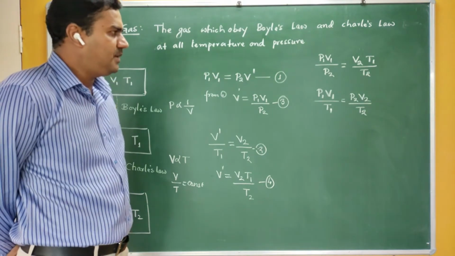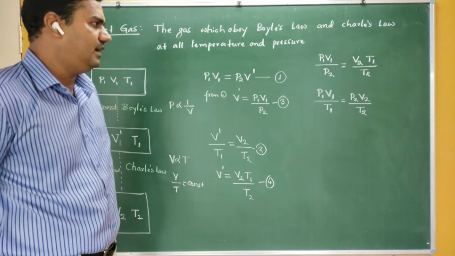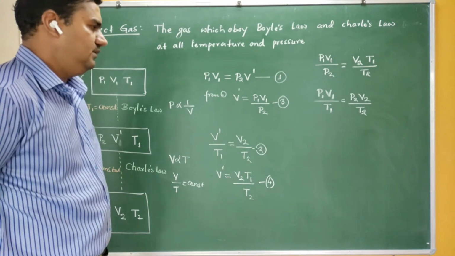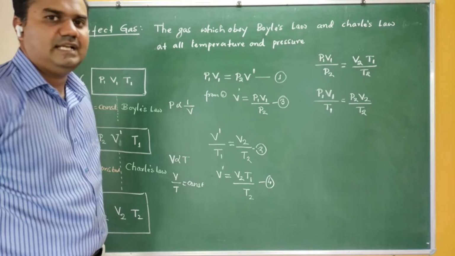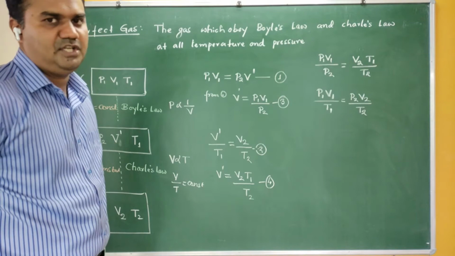So I have related pressure, volume and temperature in a single term. If you take any pressure, volume and temperature, the product P1 V1 by T1 remains the same as that of the next pressure, volume and temperature.